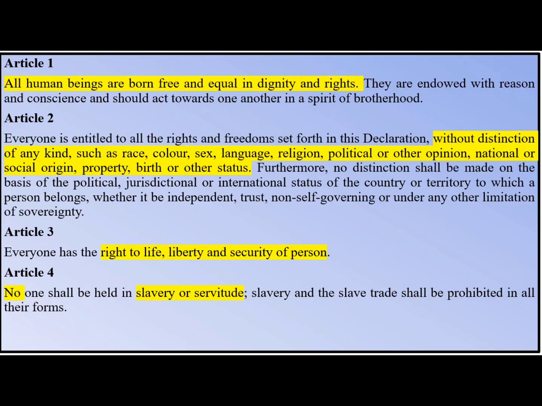So take note of the corresponding articles in the Indian Constitution in your notes. Article 1 is Article 14 as well as Article 51A clause (e), and Article 2 is Article 15. Article 3 is Article 21 of the Indian Constitution, and Article 4 is Article 23 of the Indian Constitution. Let's move on to the next articles.